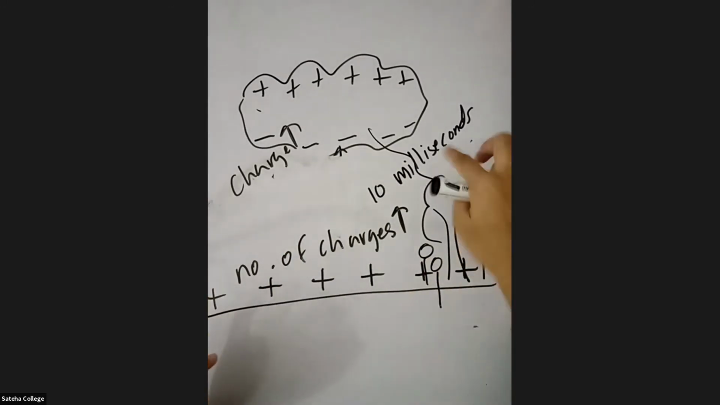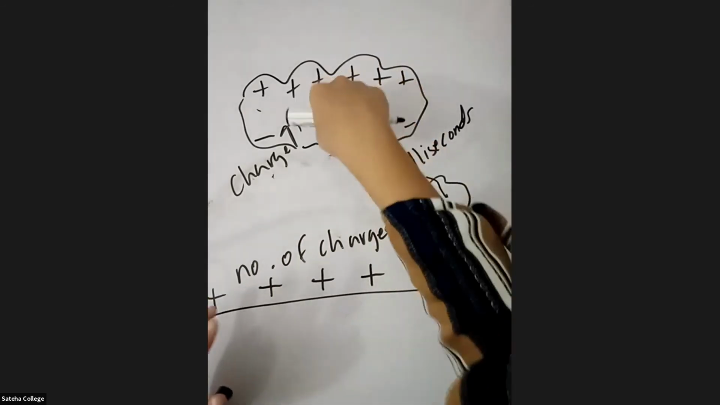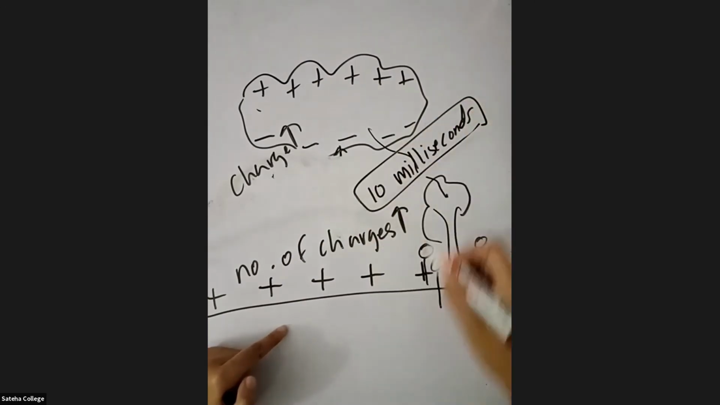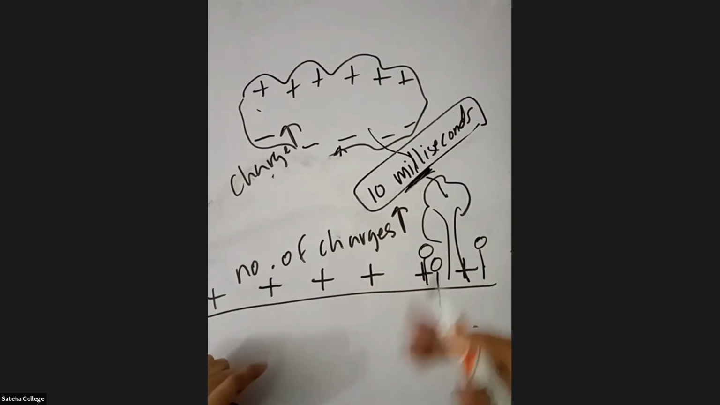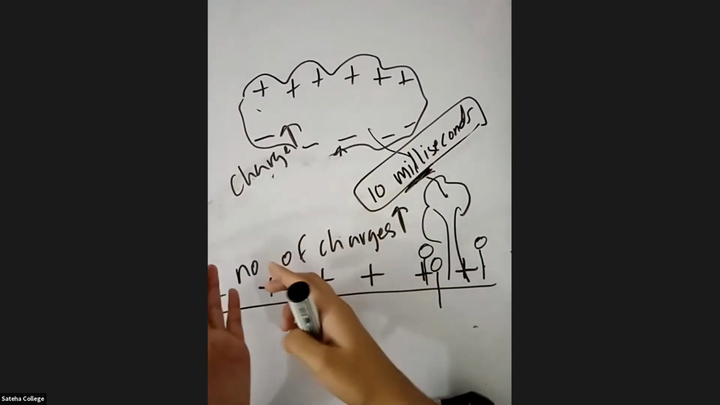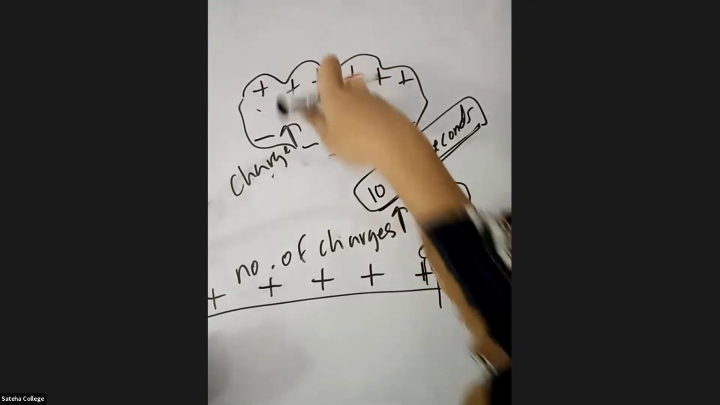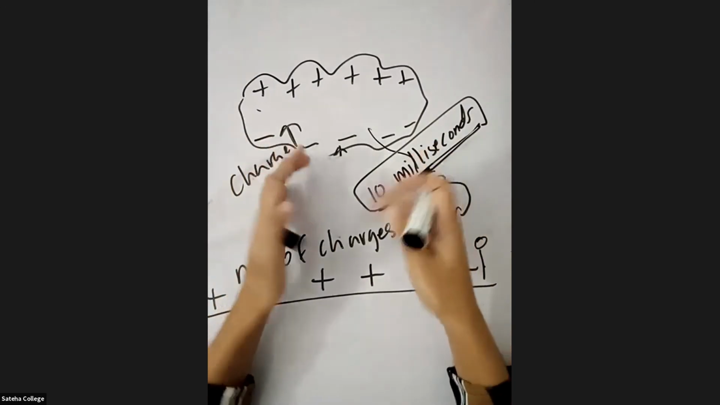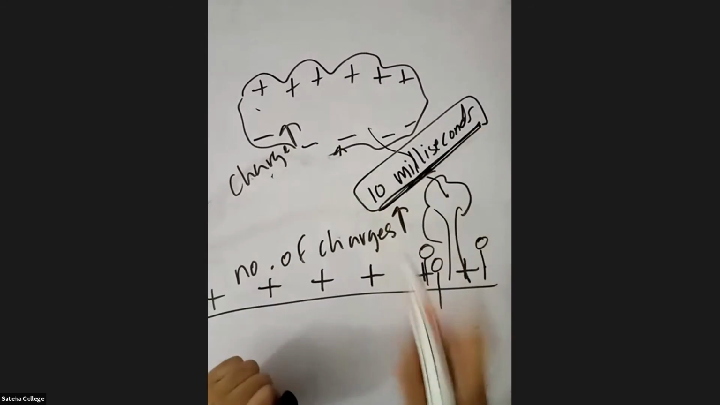Don't think small. It only takes 10 milliseconds for the current to flow from the cloud to the ground. Milliseconds, not just seconds, right? Milli means less than seconds. It's 10 to the power minus 3 seconds. So a large current will flow in a very, very short time period, which will be 10 milliseconds.